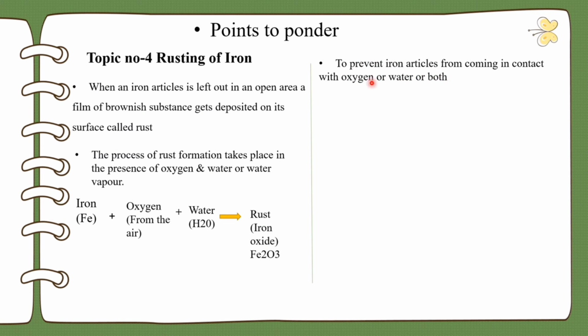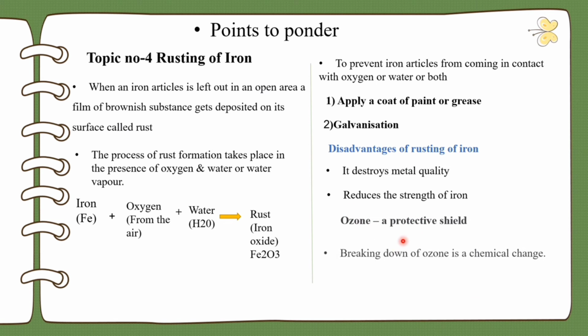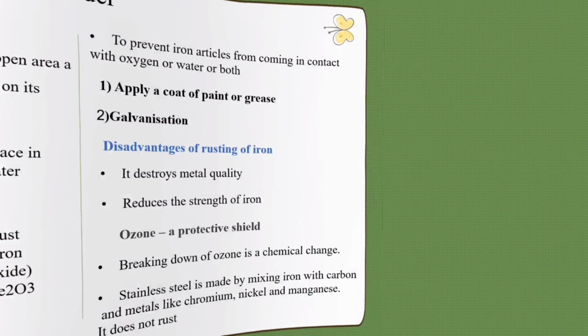To prevent iron articles from coming in contact with oxygen or water or both, there are two methods. First method is applying a coat of paint or grease. Second method is galvanization. Disadvantages of rusting of iron: it destroys the metal quality and also reduces the strength of the iron. Ozone layer: it acts as a protective shield. The breaking down of ozone is a chemical change. Stainless steel is made by mixing iron with carbon and metals like chromium, nickel and manganese. It does not get rusted.